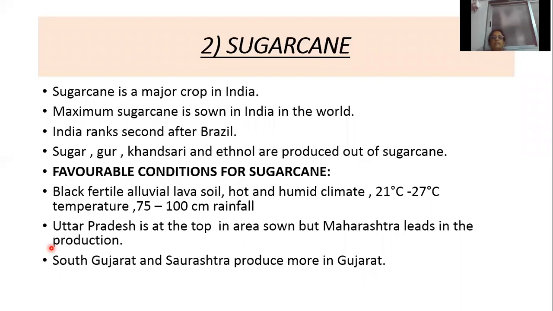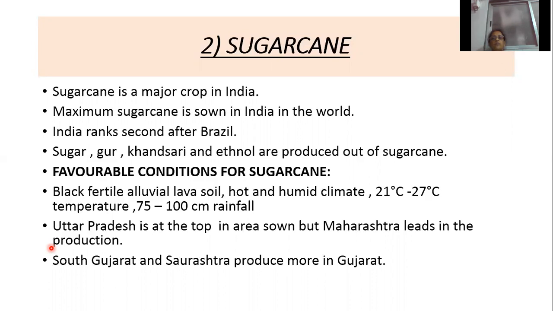So sugarcane is a major crop. In which country is the maximum area under sugarcane cultivation? India. Which country ranks first and which country ranks second in production? Brazil ranks first and India ranks second.